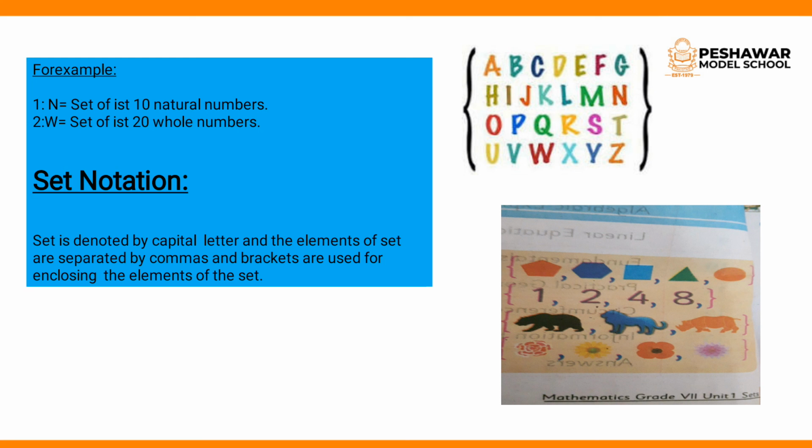In the second example you have been given some shapes and you clearly see that the shapes are different from one another. And second, here are some numbers and the numbers are also different from one another. In the third you have been given pictures of some animals and the animals are also different from one another. And in the fourth you have been given some flowers and they also differ from one another.